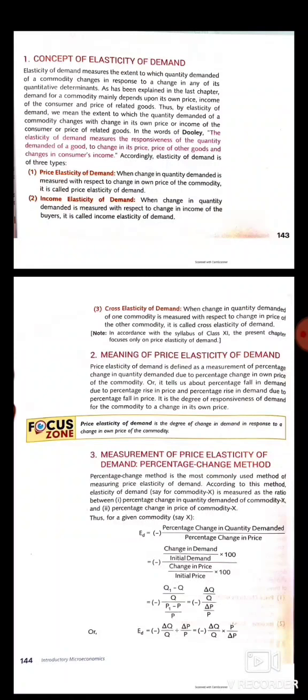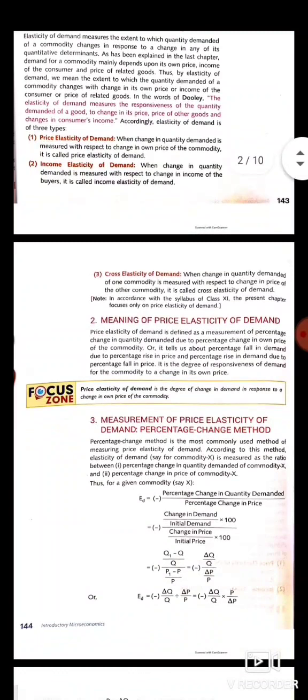So the formula to calculate price elasticity of demand, which will be represented by ED, is percentage change in quantity demanded divided by percentage change in price. Percentage change in quantity demanded can be calculated as change in demand divided by initial demand into 100, and percentage change in price can be calculated as change in price divided by initial price into 100.